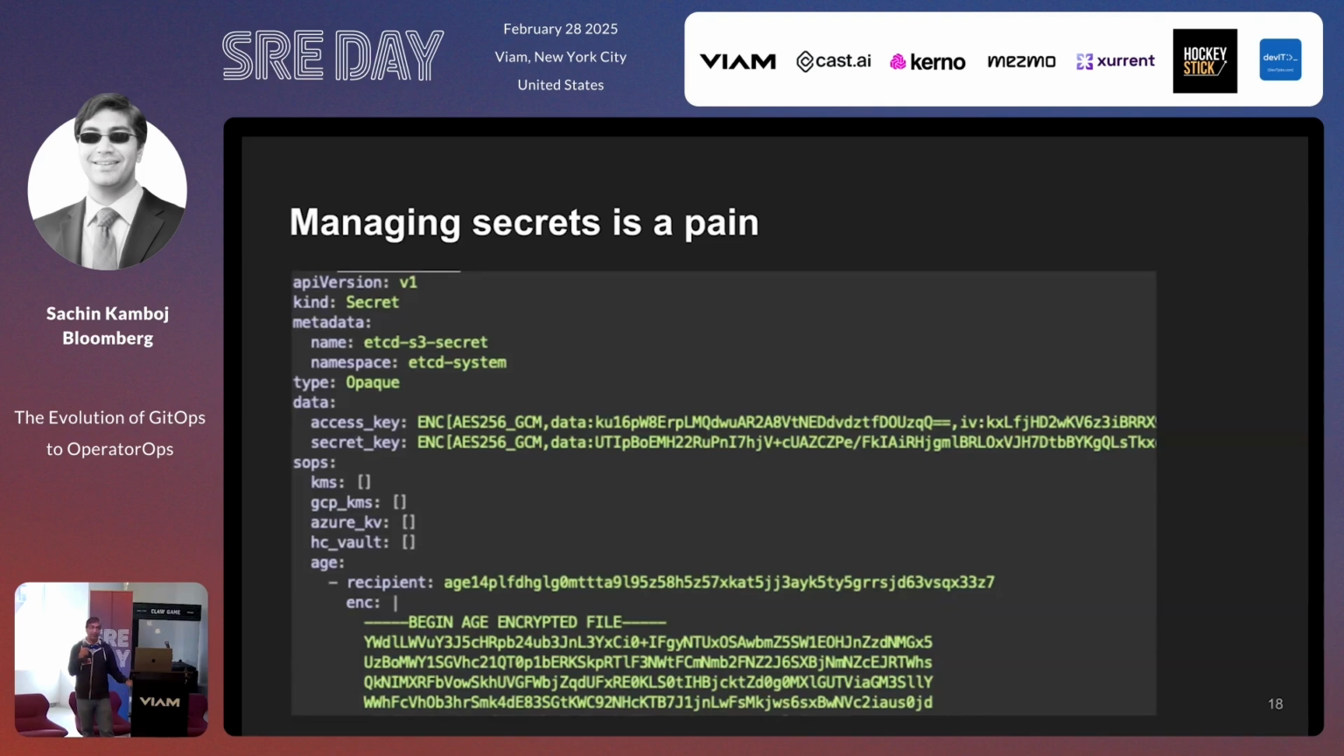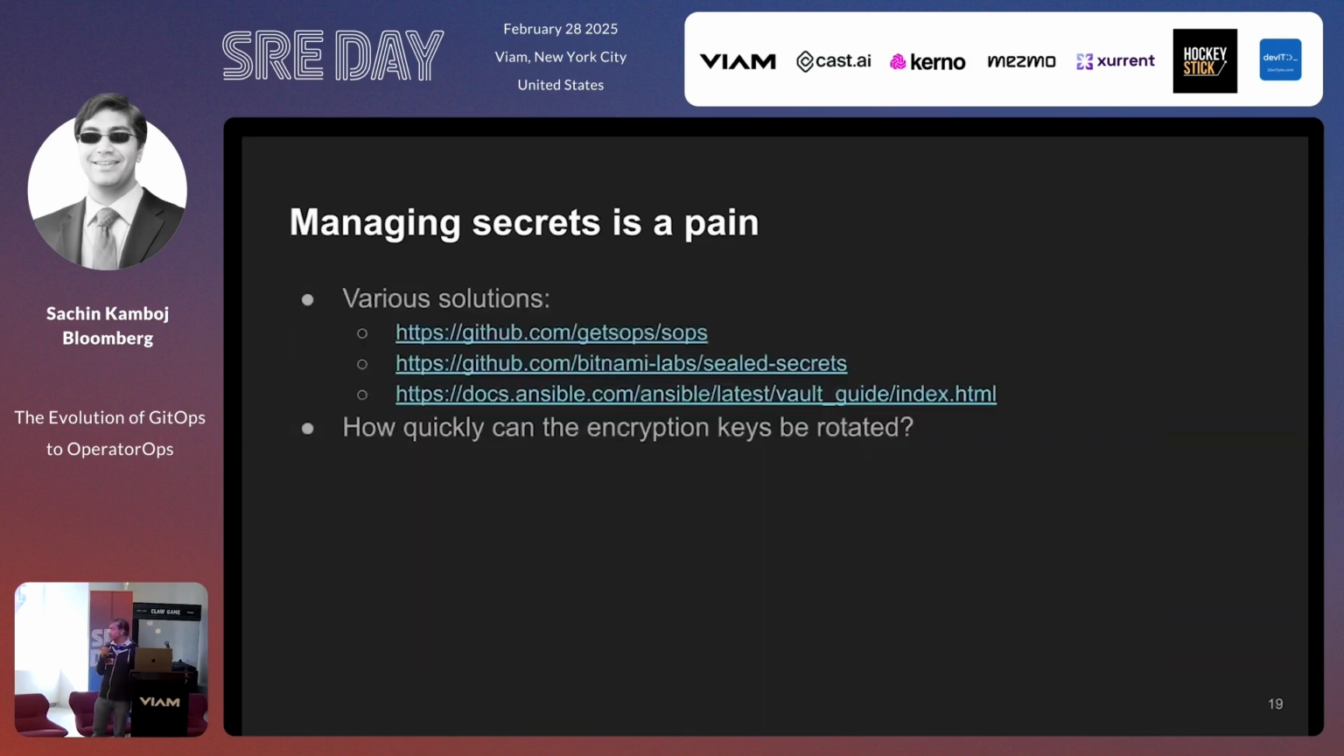Can anybody look at it and say whether the access key and the secret key is right or wrong? Nope. So how do you even review PRs with somebody changing a key? But the biggest problem with even this, and there are multiple solutions that do this kind of encryption, how quickly can the encryption key be rotated? Let's say somebody leaves the company, or if it's an asymmetric encryption key, or it gets leaked or something else happens. If what you have to do is go through every single line of code and find the encrypted secrets and decrypt them and re-encrypt them, you're asking for a lot of pain.